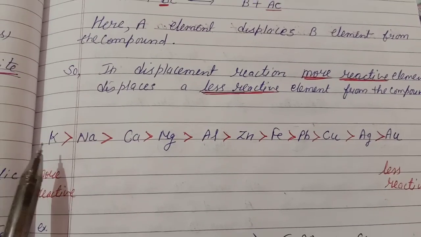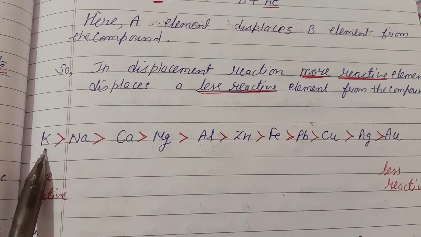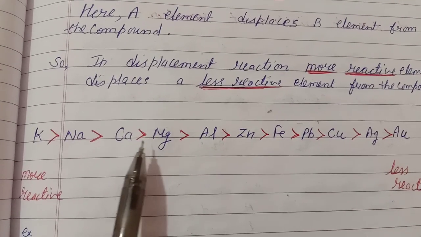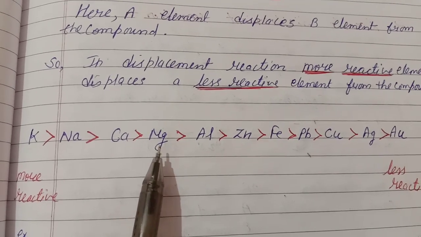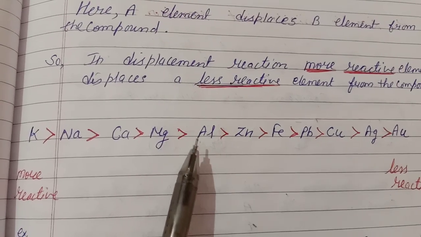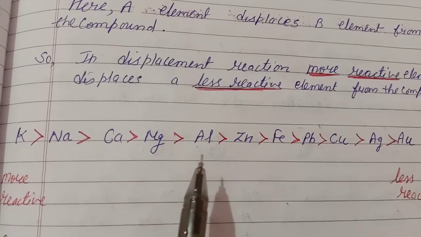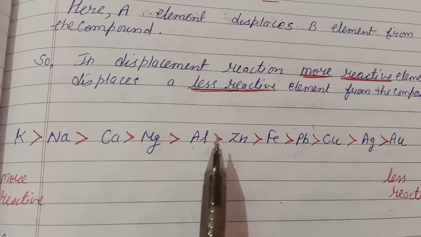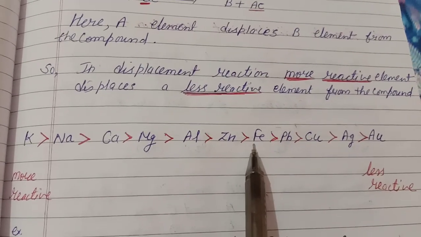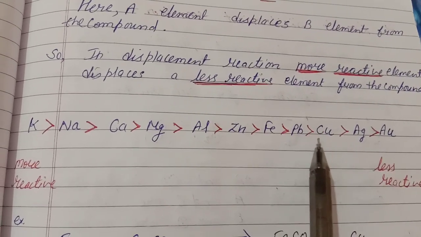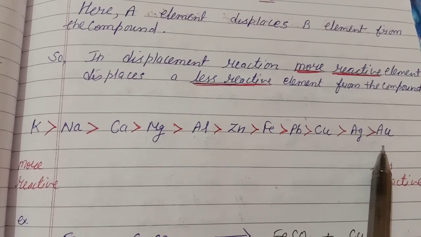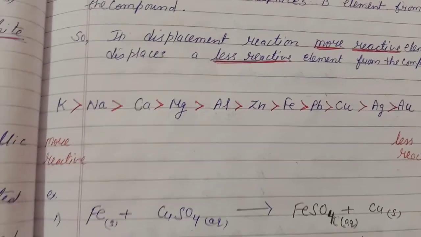So in this way we can say potassium is more reactive than sodium, sodium is more reactive than calcium, calcium is more reactive than magnesium, magnesium is more reactive than aluminium, aluminium is more reactive than zinc, zinc is more reactive than iron, iron is more reactive than lead, lead is more reactive than copper, copper is more reactive than silver and silver is more reactive than gold. Au means gold. So let's see the example.